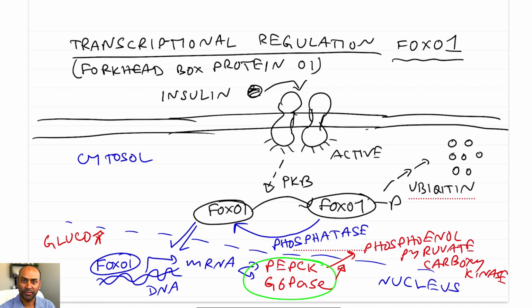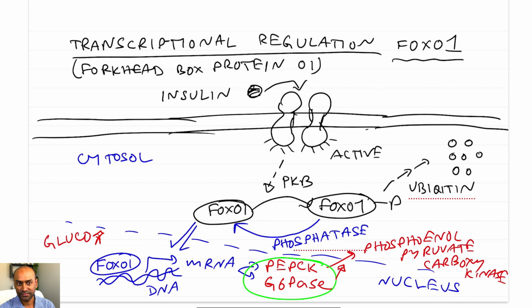The big picture is that insulin is present under fed condition, and it will phosphorylate FOXO1 by the protein kinase B pathway. Once that phosphorylation happens, it will be targeted for degradation. It is not going to be active. Obviously in the fed condition, we don't want gluconeogenesis to happen, right? So under fed conditions, the enzymes that promote gluconeogenesis will be downregulated.